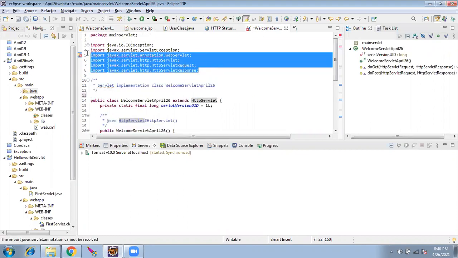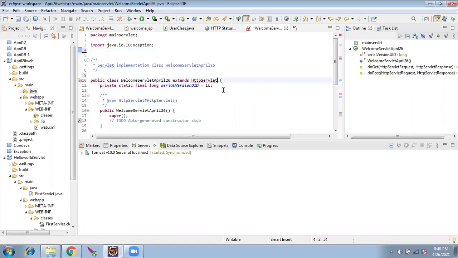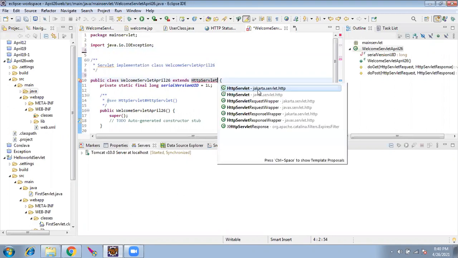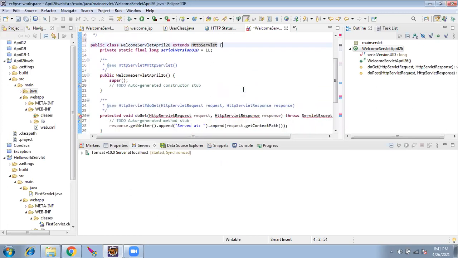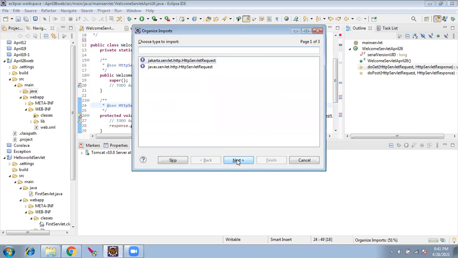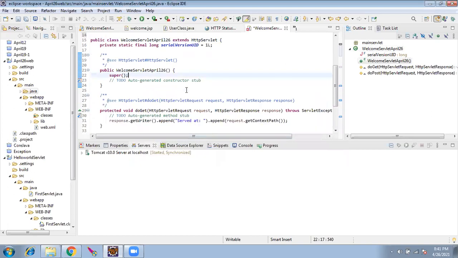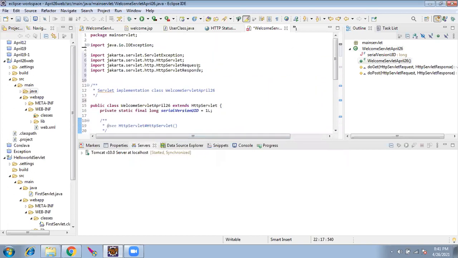Let me delete this. It will give an auto suggestion. Let's try it out. So HTTP servlet, it is telling. I give control. See, there are auto suggestions automatically. Whether you want to use this class from this jar file, Jakarta, or this is also available in another jar, javax. So these classes are available in these many packages. I'll use Jakarta. So I'll give Control Shift O. Automatically, the suggestions will come up. Finish. So good. Everything is done. The first servlet is ready.